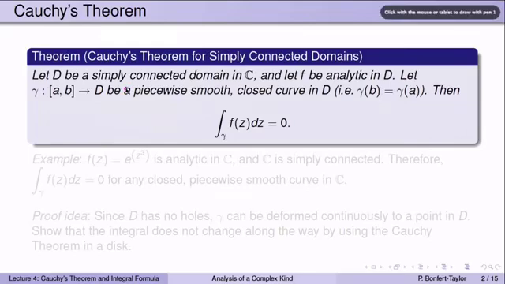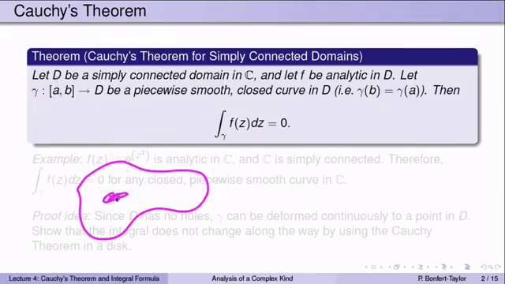So suppose D is a simply connected domain. Let me remind you again what that means. It's a domain, so an open and connected set, is in one piece, and holes are not allowed. So suppose f is an analytic function that's defined in D, and let gamma be a piecewise smooth closed curve